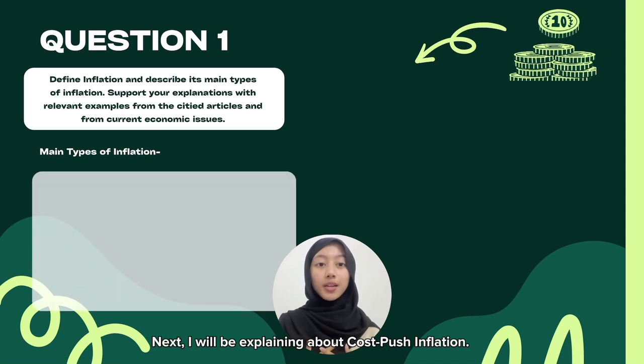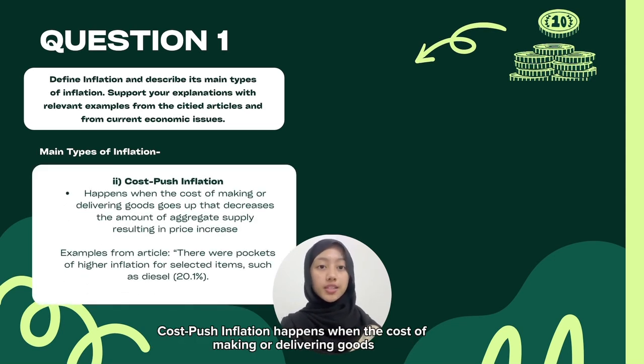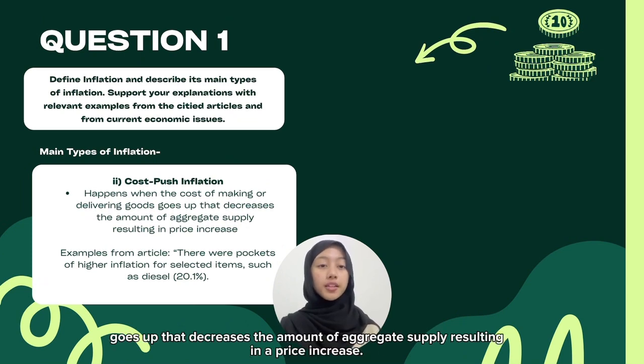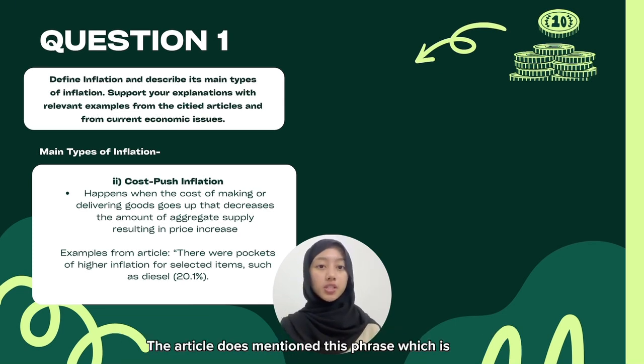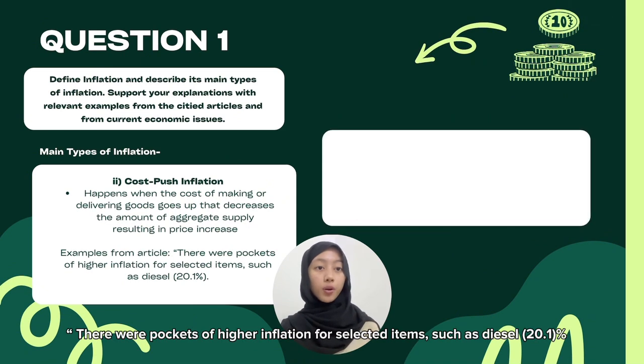Next, I will be explaining cost push inflation. Cost push inflation happens when the cost of making or delivering goods goes up, which decreases aggregate supply, resulting in a price increase. The article does mention this phrase: there were pockets of higher inflation for selected items, such as diesel at 20.1%.